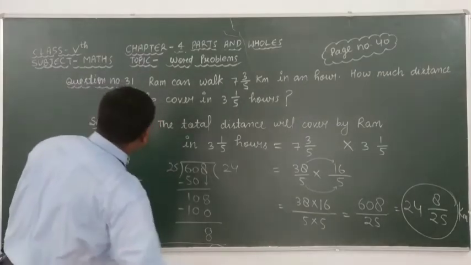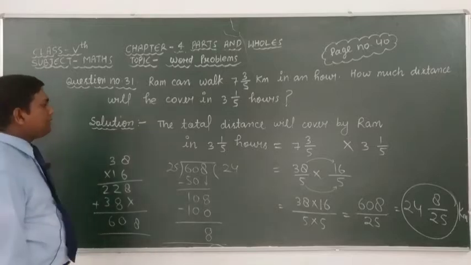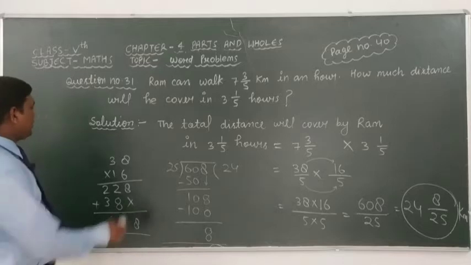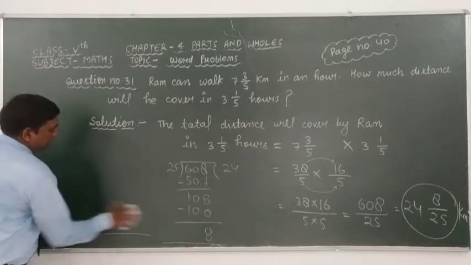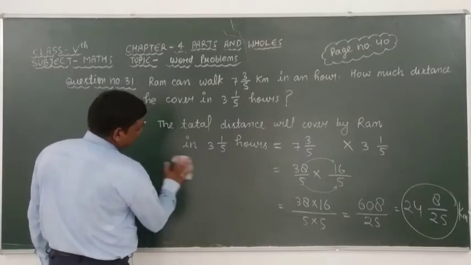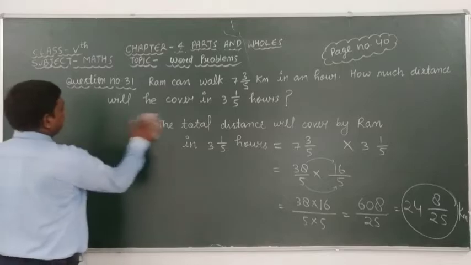If any student has a doubt in this question, please ask me on my personal WhatsApp number. Dear students, in this question we have to take the multiplication of given fractions. Now read this.